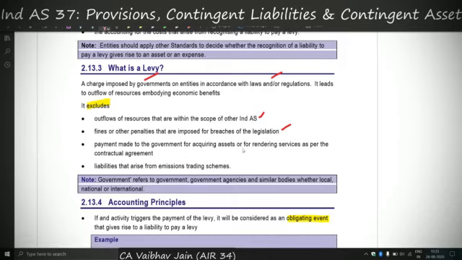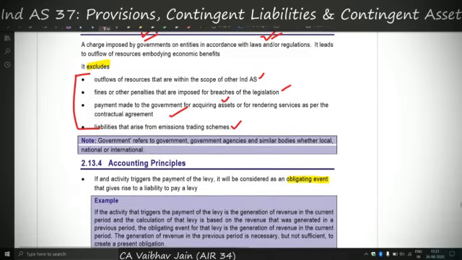Payment to the government for acquiring asset or rendering services as per contractual agreement. So for example, AGR dues cannot be considered as levy because it was for the spectrum, that is the SUC, spectrum usage charges. Therefore, for acquiring asset or for using asset, the payment made cannot be considered levy. And liabilities that arise from emission trading schemes. So for emission trading schemes, for example, CO2 emission trading schemes, etc., in that case also whatever payment is made cannot be recognized as a levy. So basically any payment other than all these four, if it is levied by the government under any law or regulation, can be covered under the levy.